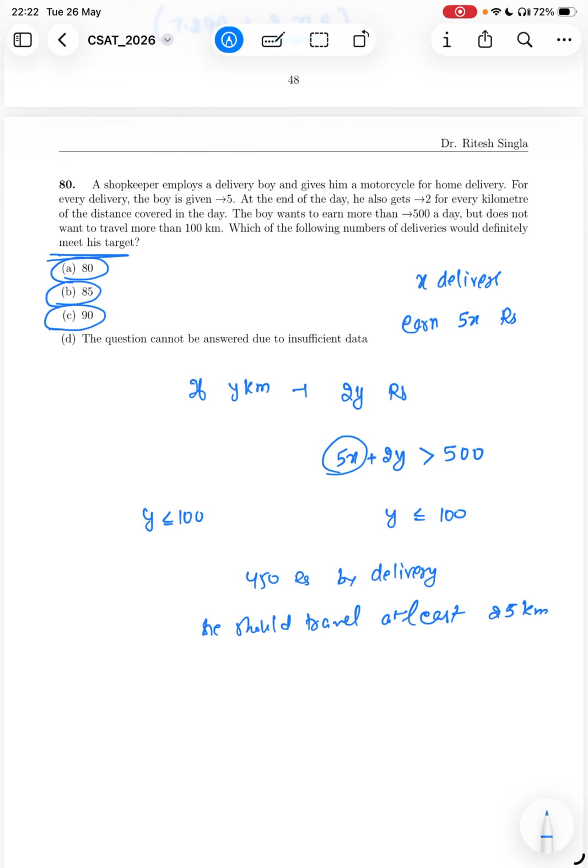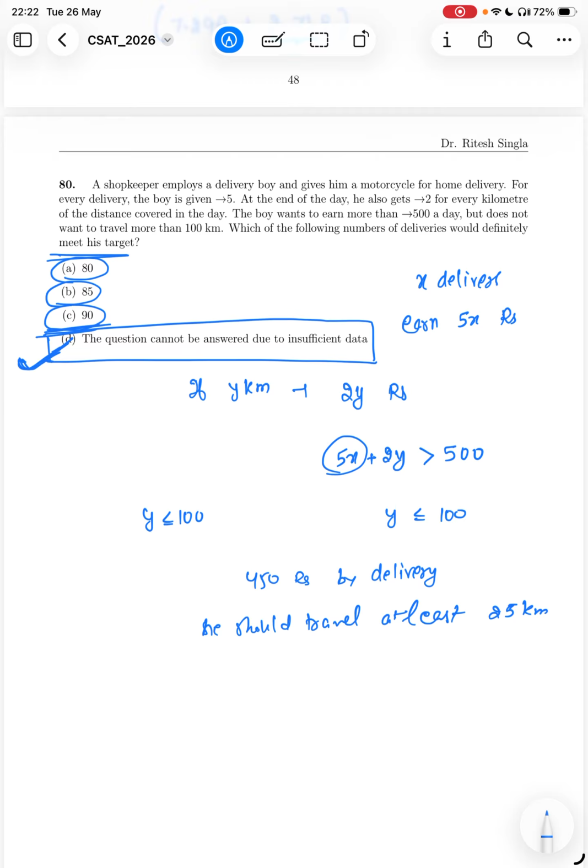So it might be possible that in order to make these 90 deliveries, he has only traveled say 20 kilometers. Even making 90 deliveries does not assure him that he will be paid more than 500. So the question has insufficient data, and option D will be the correct answer.